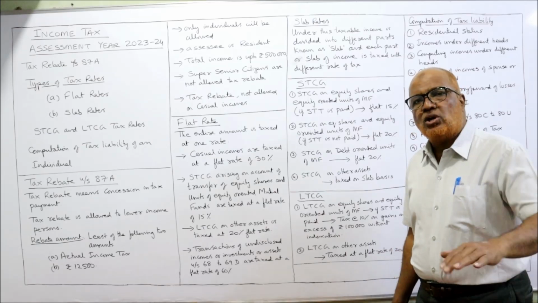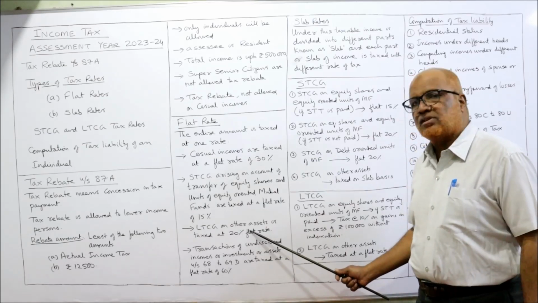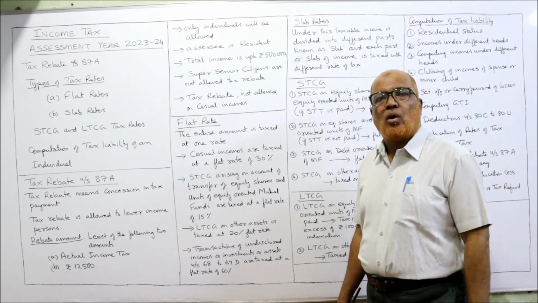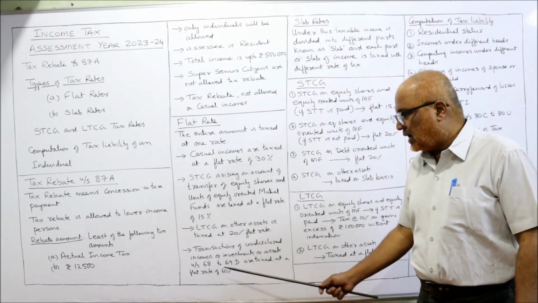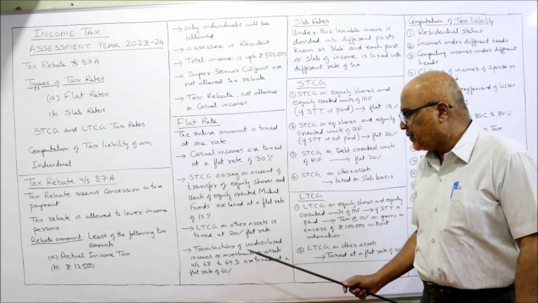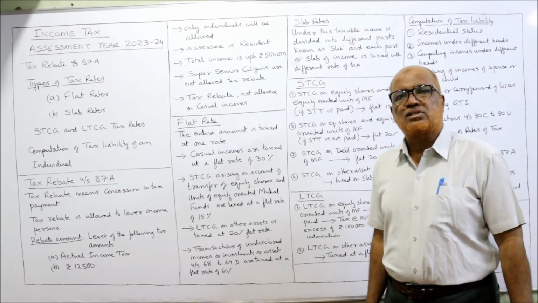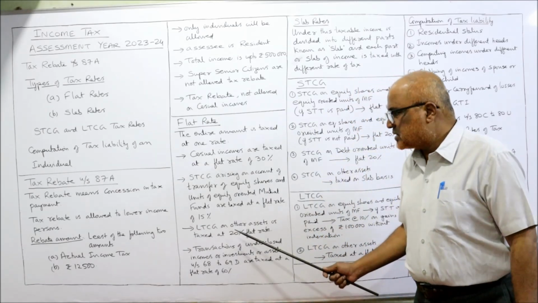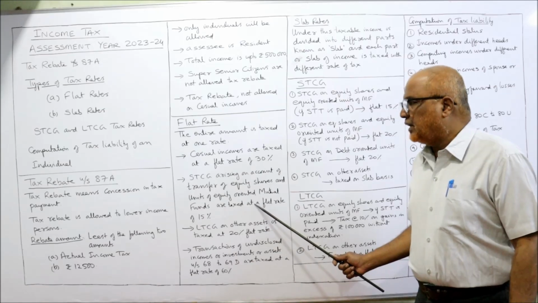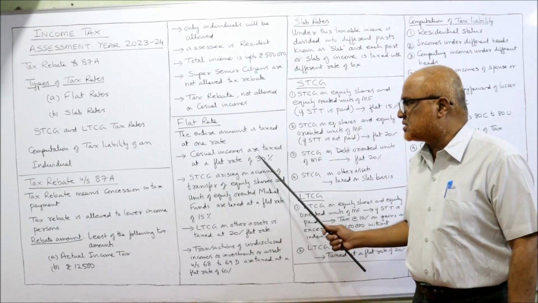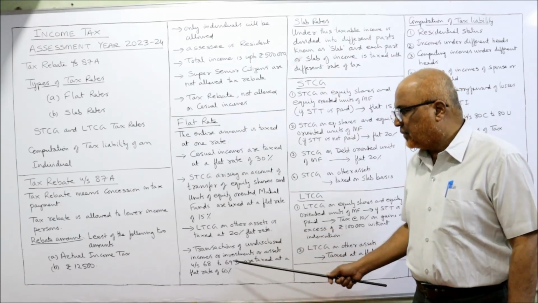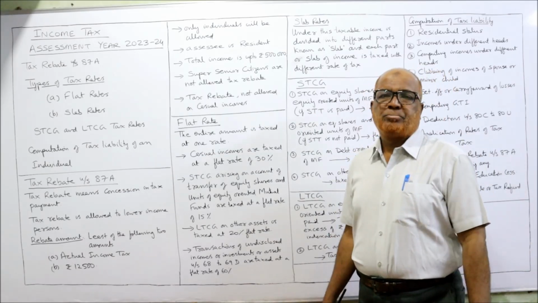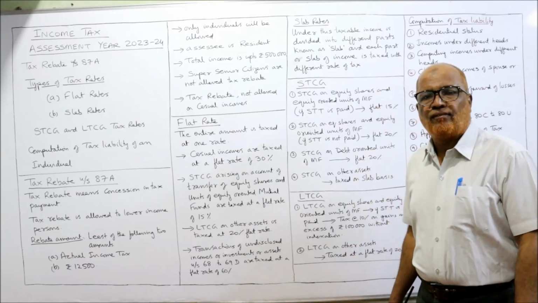Similarly, LTCG on other assets, 20% flat rate. Then transactions of undisclosed income, investment or assets under sections 68 to 69D are taxed at a flat rate of 60%. So these rates are fixed: 20% on LTCG, 15% on STCG on equity shares, 30% on casual income and 60% on undisclosed income. These rates are called flat rate.